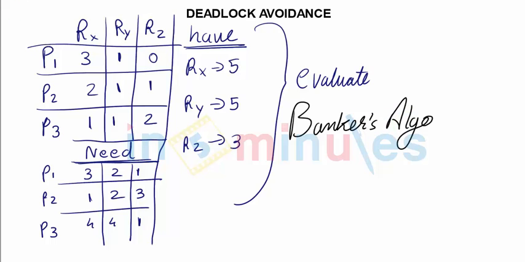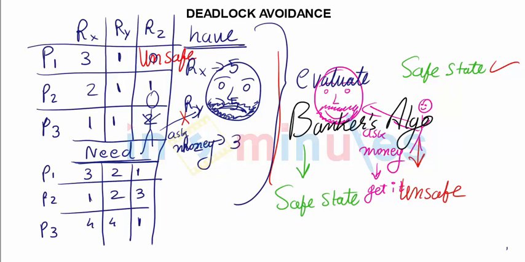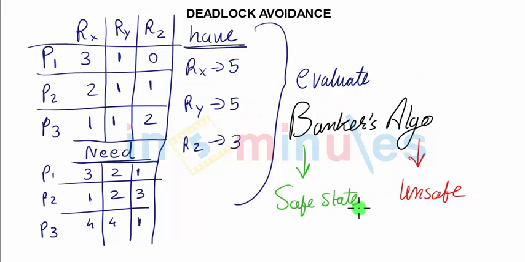This algorithm will give us two answers after granting: whether we reach a safe state or an unsafe state. Remember, we said in the beginning, safe state is where we can access and get our resources. Unsafe is where we don't want to. The same thing would be applicable for this.